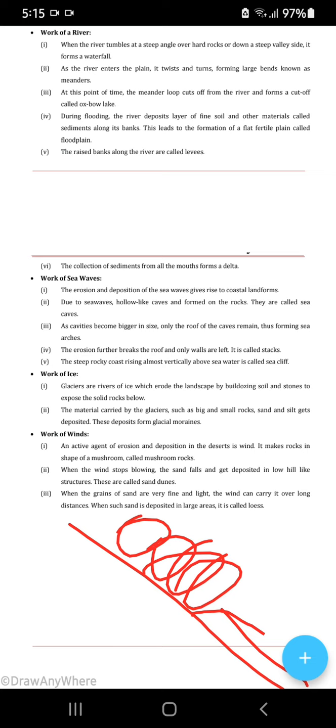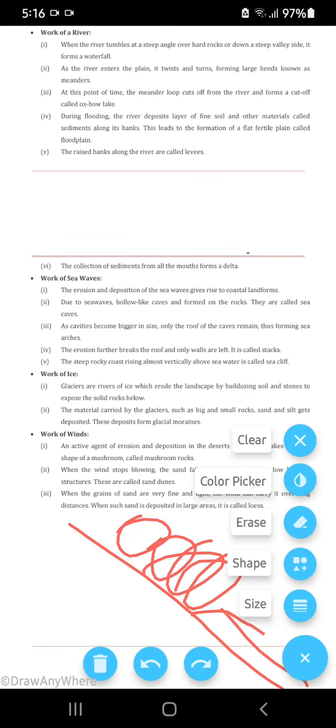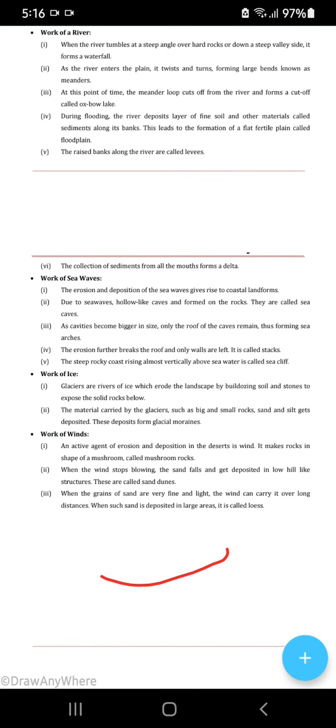Work of winds. An active agent of erosion and deposition in deserts is wind. Neither water is there, nor sea wave is there, nor ice is there. In hot desert, only wind is there. It makes rocks in the shape of a mushroom. These are called mushroom rocks. What do these winds make? They make the shape of the rocks like a mushroom, and they are known as mushroom rocks. When the wind stops blowing, the sand falls.